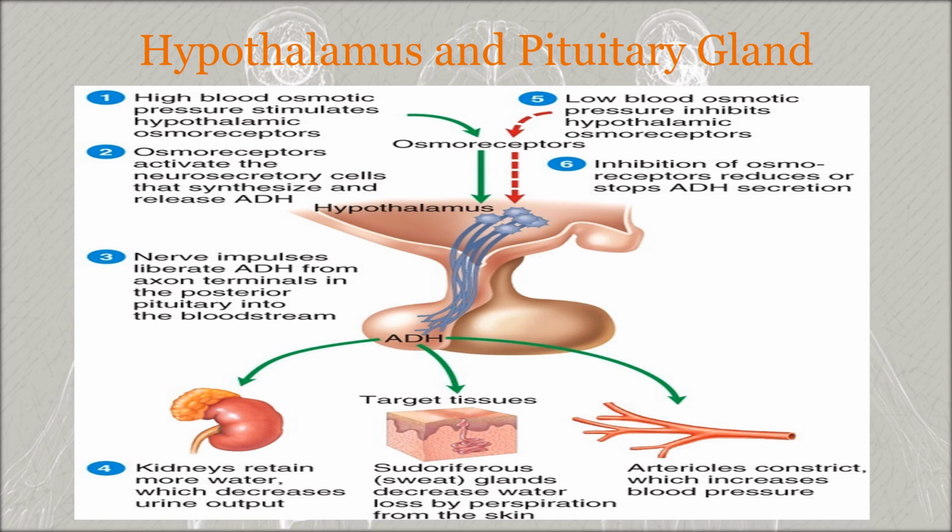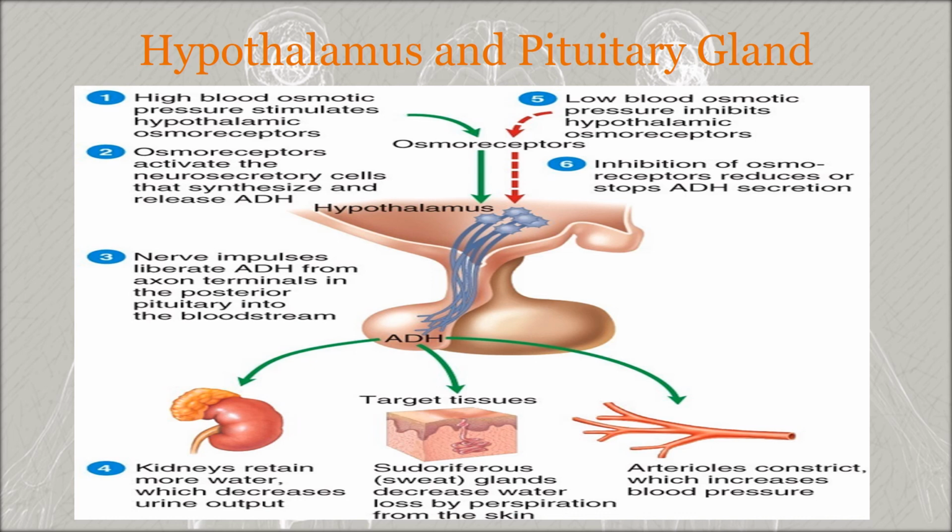It is due to dehydration or any decline in the blood volume because of hemorrhage, diarrhea or excessive sweating. These all lead to high blood osmotic pressure, and this stimulates the osmoreceptors, and the osmoreceptors activate the hypothalamic neurosecretory cells, and these cells synthesize and release the ADH hormone.